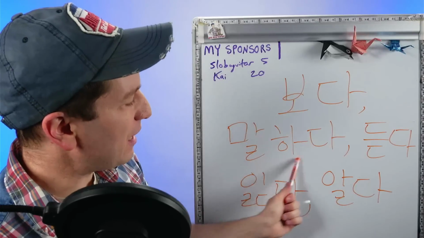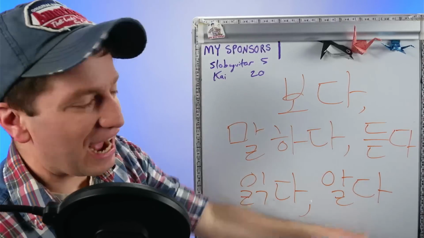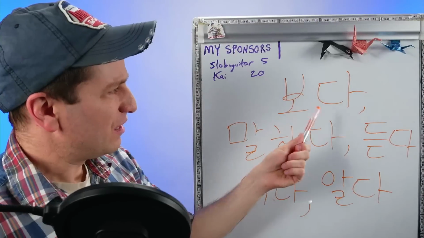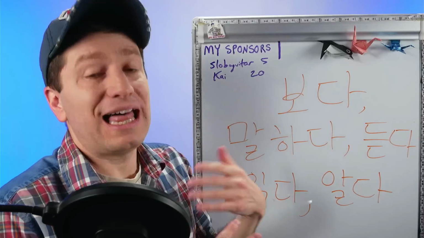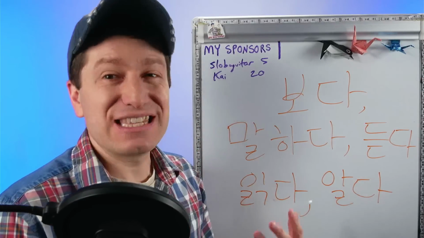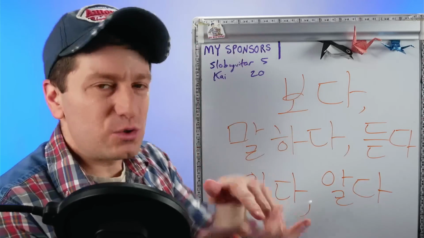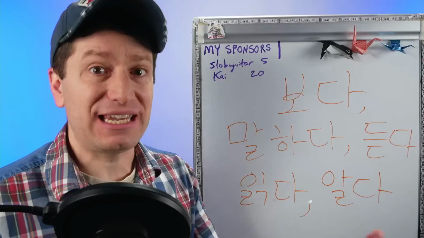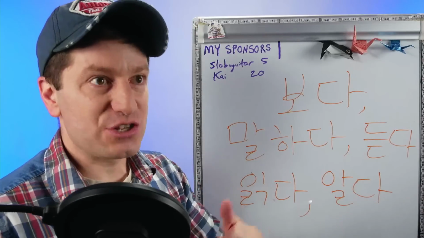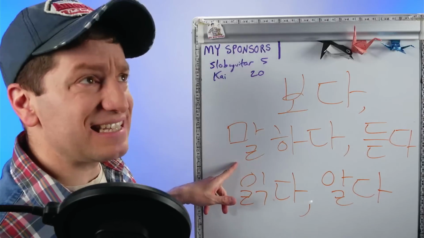보다, to see, 말하다, to say, 듣다, to hear, 읽다, to read, and 알다, to know. So I said that 다시피 means in the way of the verb, or just as the verb. In this case, you can translate it as "as you verb." So 보다, to see, 보다시피, as you see. 말하다, to say, or someone says something.